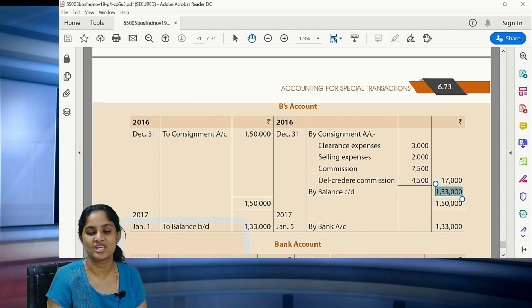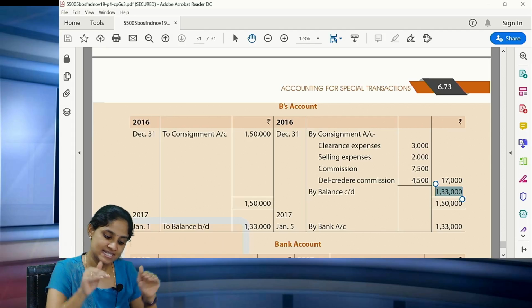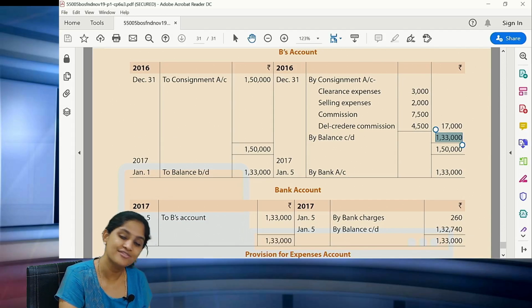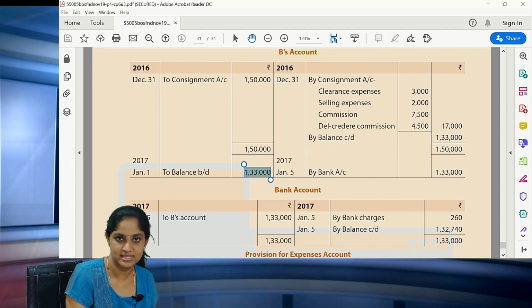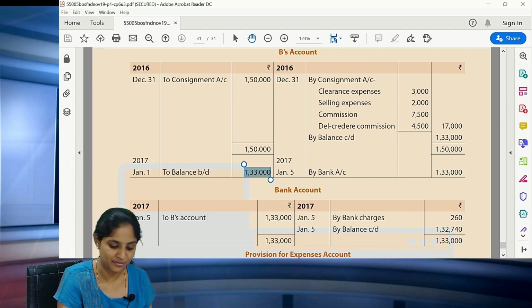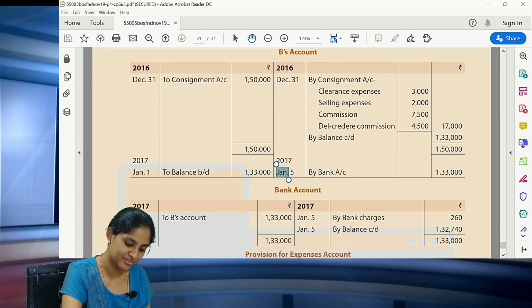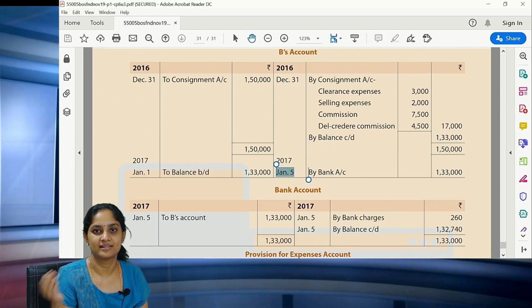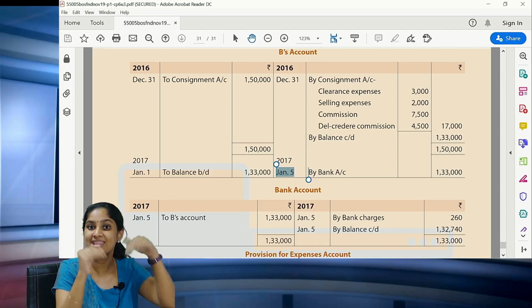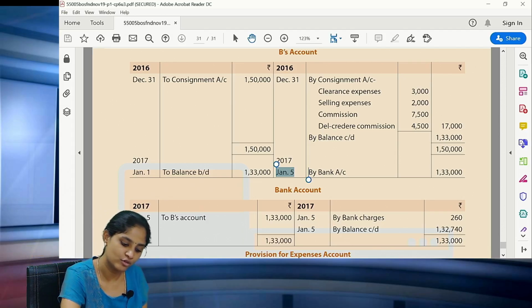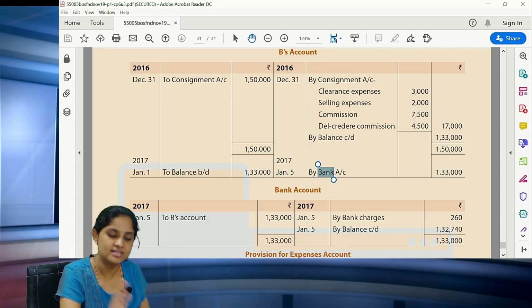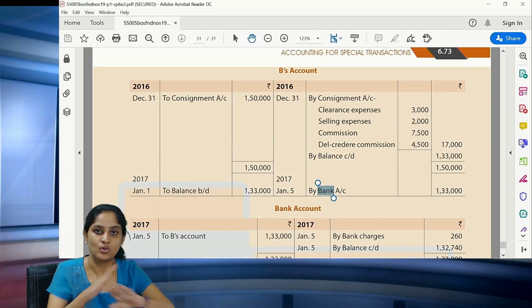How is it sent by B? B draws a check and gives it to A. A receives the check on when? 5th of January. Clear? So what is being done? As of 31st December, the balance carried down is 1,33,000. That is brought to the opposite side as balance brought down as of January 1st. And on January 5th, what is happening? By bank. That means the balance brought down in the books of the consignee, he is giving a check. When the check comes in, you have to take the bank account, and this consignee's, or B's, account is closed.